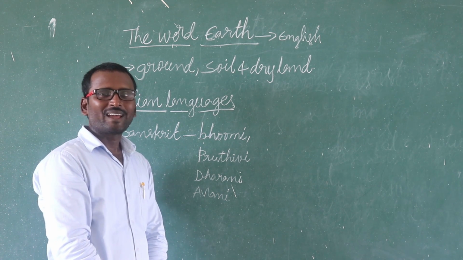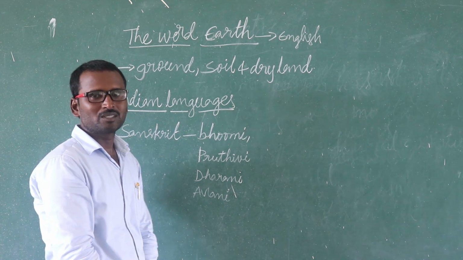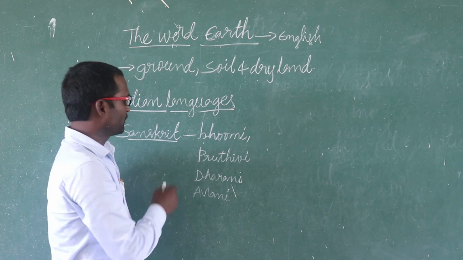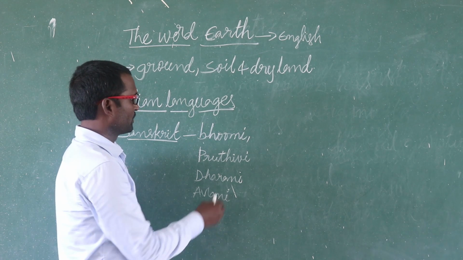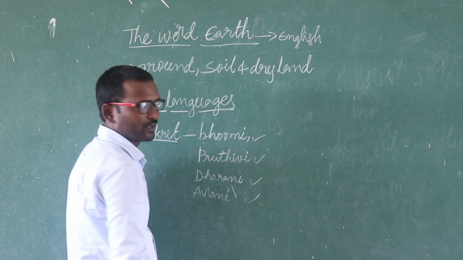Nearly 22 languages are recognized by our constitution. Among these languages, in the Sanskrit language, it has different names. They are Bhumi, Prithvi, Dharani and Avani.